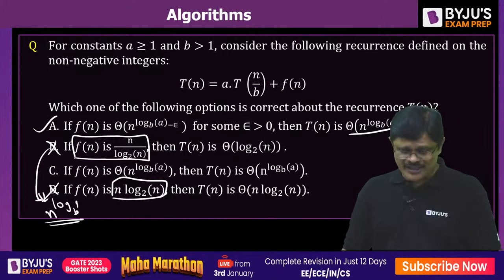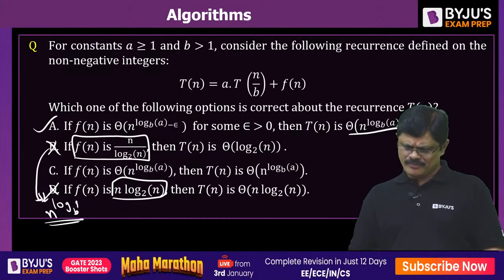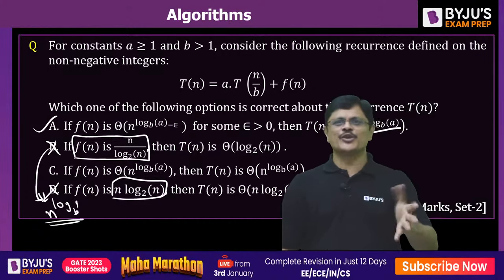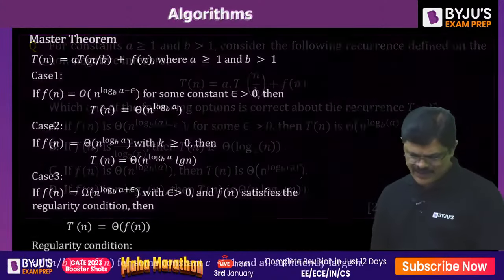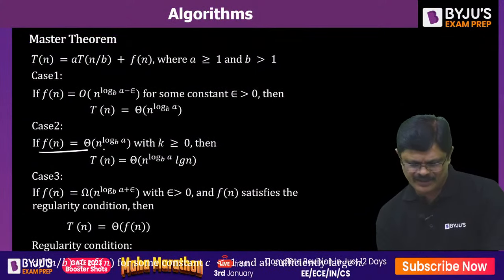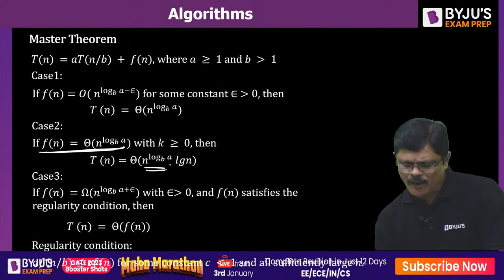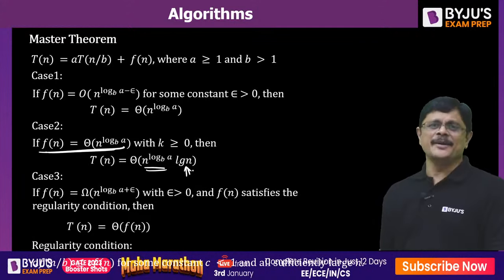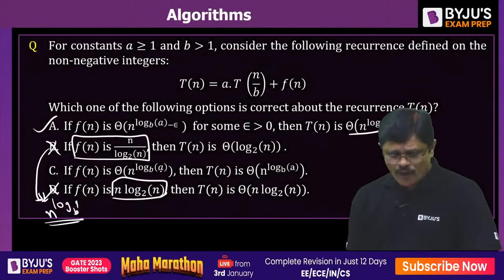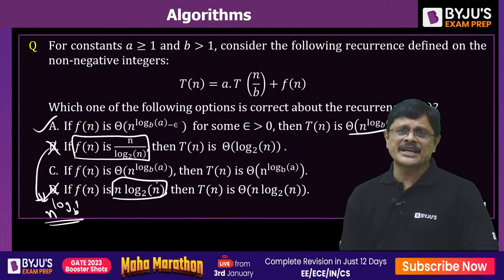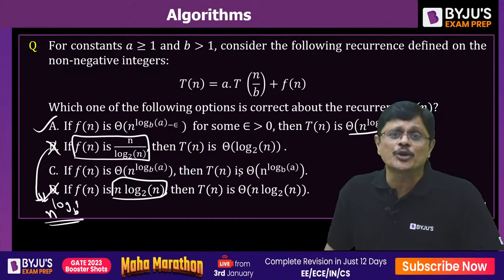I'm sorry, it's the second case. Second case, we don't need the regularity condition. It should be n power log a to the base b, log n. So T(n) is theta n power log a to the base b log n.